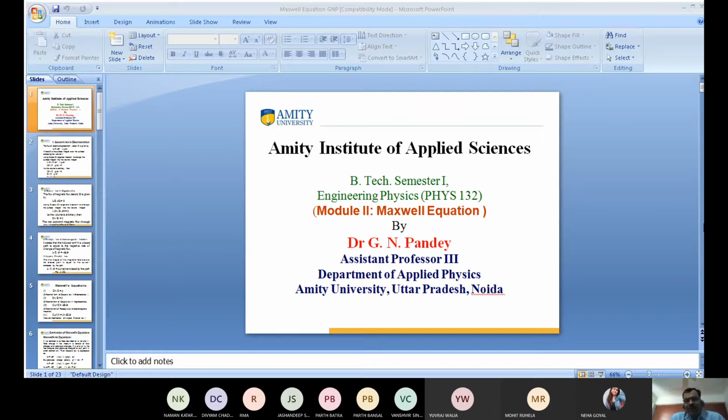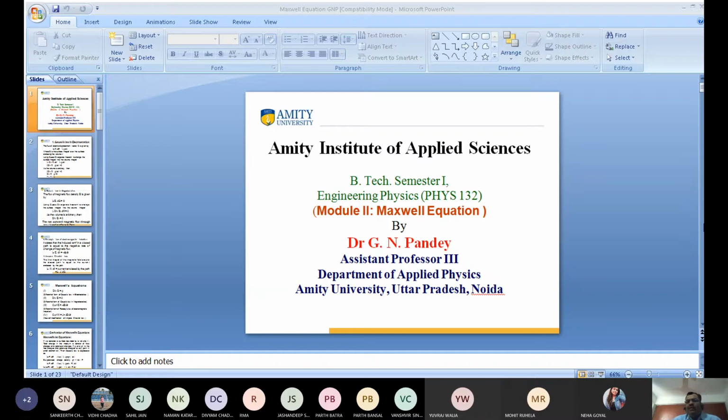The first equation is based on Gauss's law in electrostatics. Second, he has given the equation based on Gauss's law in magnetostatics. Third is Faraday's law of electromagnetic induction. Fourth is Ampere's law, but Ampere's law was modified by Maxwell. So the fourth equation is also known as the modification of Ampere's law, made by Maxwell.